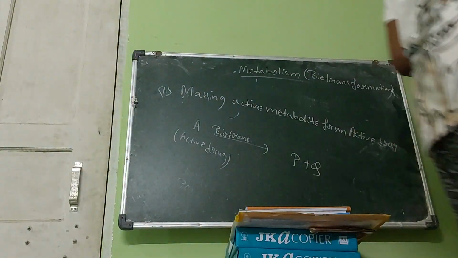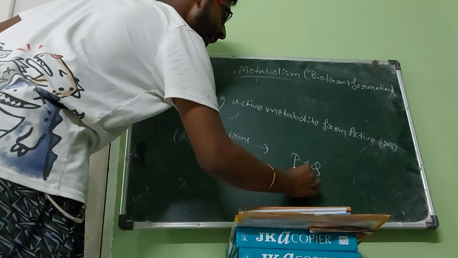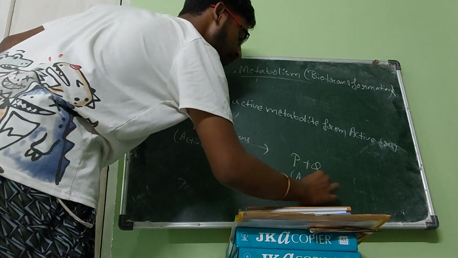Not only metabolites, they are active metabolites.